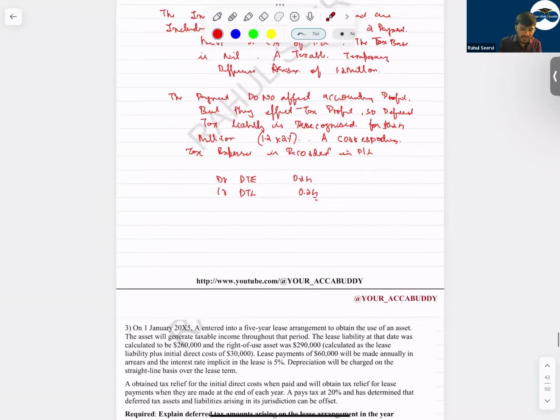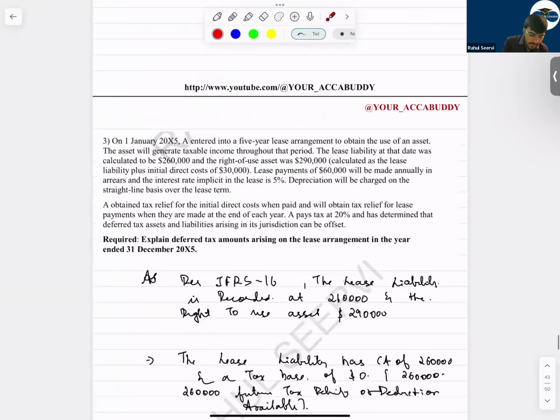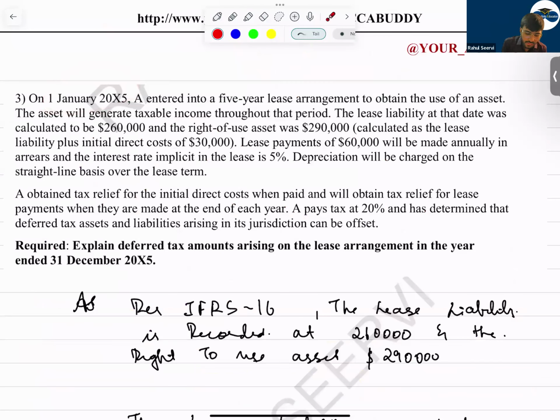Now see here, let us do one question. On 1st January 2005, A entered into a 5-year lease agreement to obtain the use of an asset. The asset will generate taxable income throughout the period. The lease liability at the date was 260, and the right to use asset was 290, calculated as the lease liability plus initial direct cost. A lease payment of 60,000 will be made annually in arrears. The interest rate is 5%.